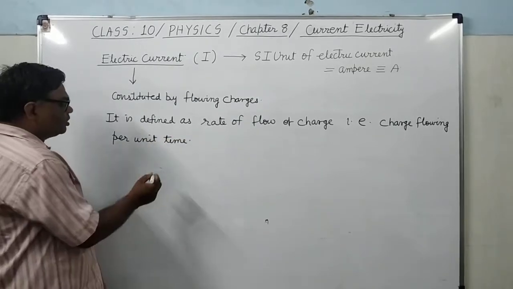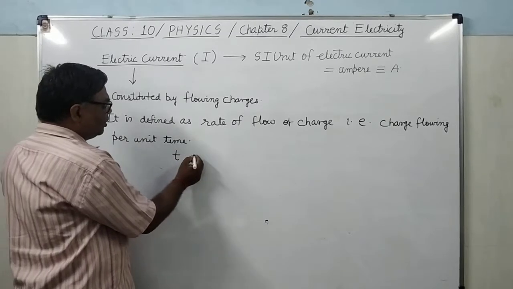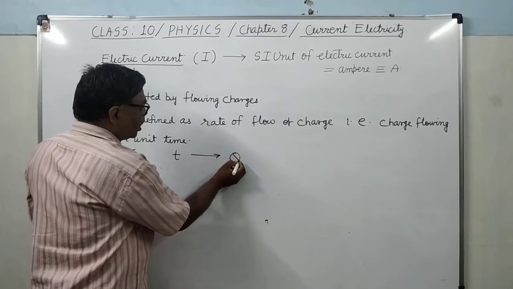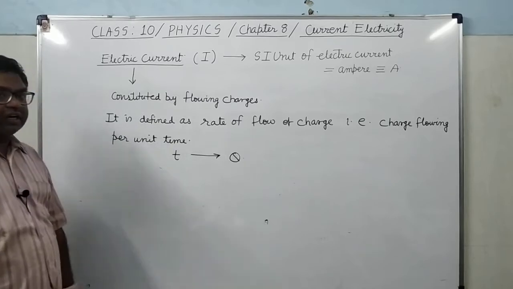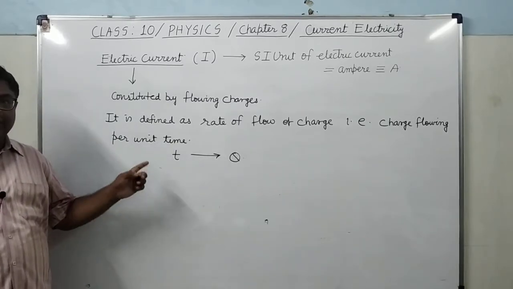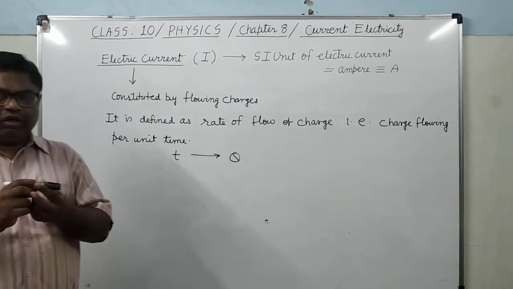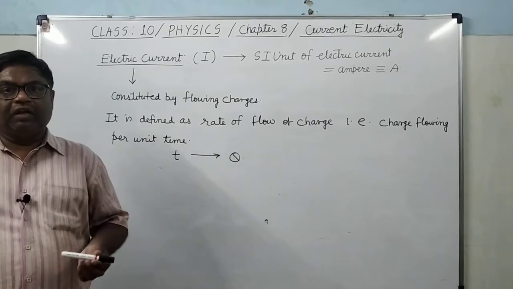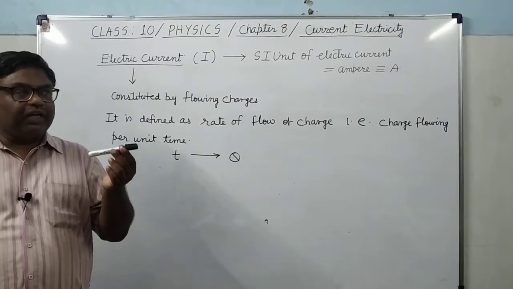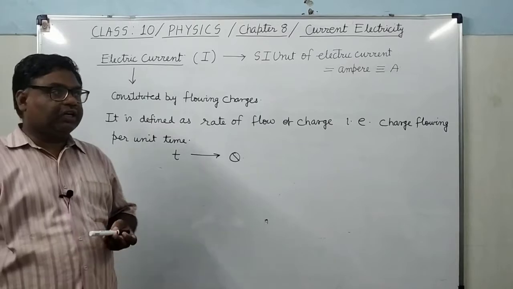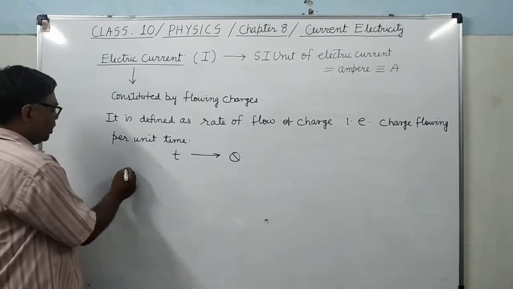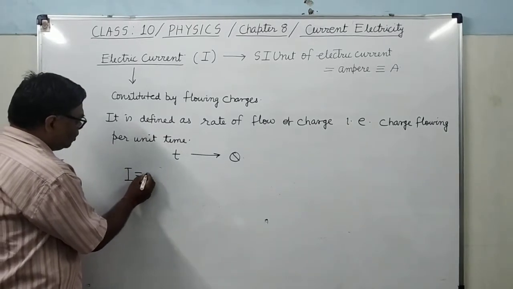Now see here, if Q charge flows through a conductor in time t, from one end to the other, then what will be the electric current? Electric current will be I equals Q upon t.